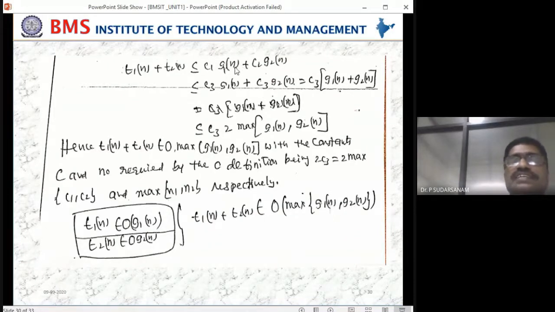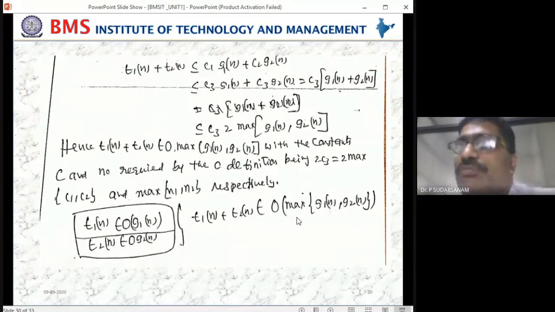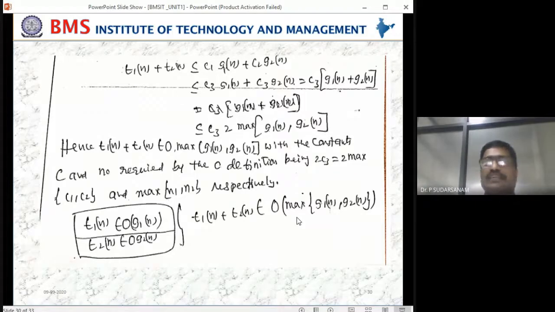So that is the reason you make the constants C1 and C2 the same constant, that constant is equal to C3. You can even write it within the bracket, C3 is equal to C1 comma C2. Once you write this, the constants you have taken out, you write it independently as G1 of n, G2 of n. Once you write this, then according to the definition, go back from the less than inequality to the belongs to equation. That is what this statement is.